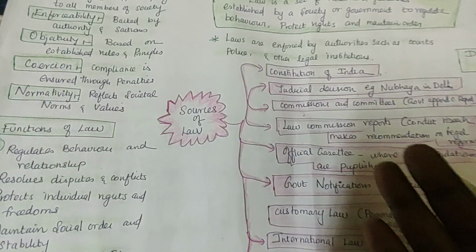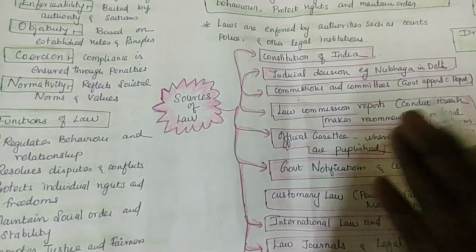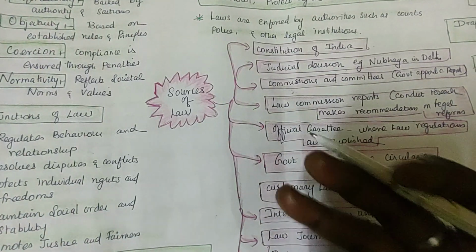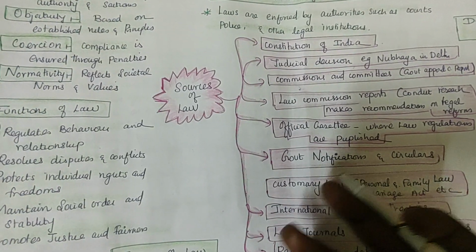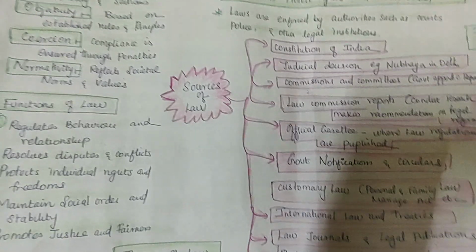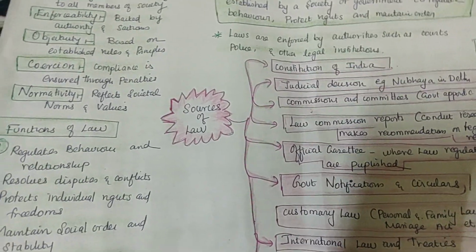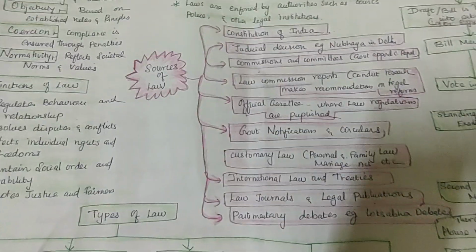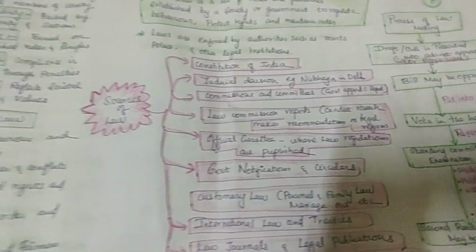We have seen what the sources of making a law are. The main source of making law is the Constitution of India. We have seen clearly what the Constitution is, how and when it was made, and when it came into effect: January 26, 1950. From that day only we are celebrating Republic Day. We have seen clearly how many words are there, the different types of laws, how the laws are helping, and what the lawmaking process is in the parliament houses. Thank you.